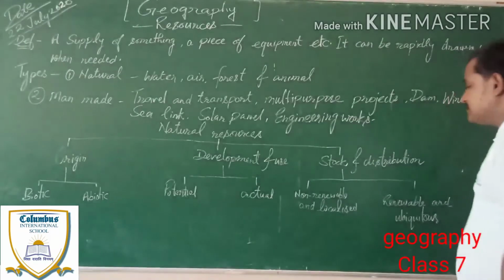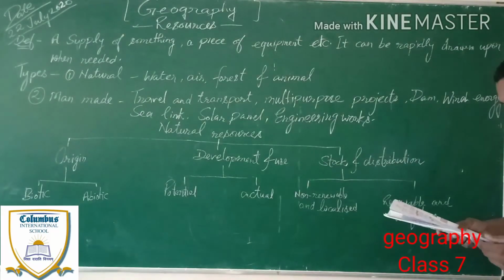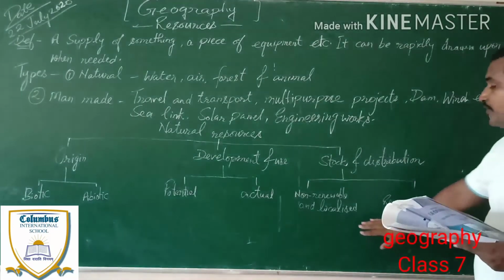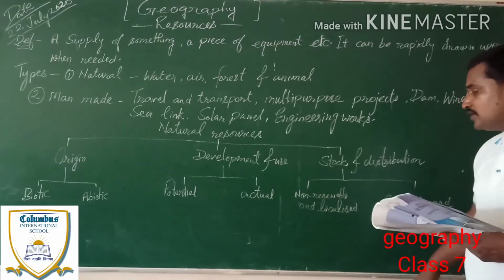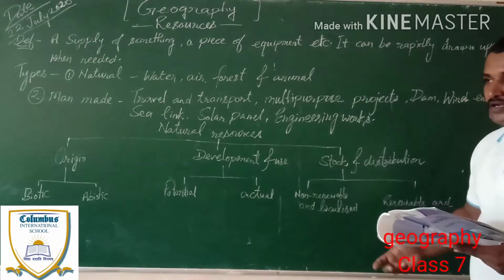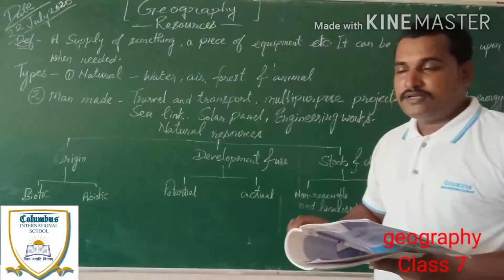The third thing is non-renewable and localized. What is non-renewable? It can be explained easily from the name. Non-renewable means once exhausted, it cannot come into use again.